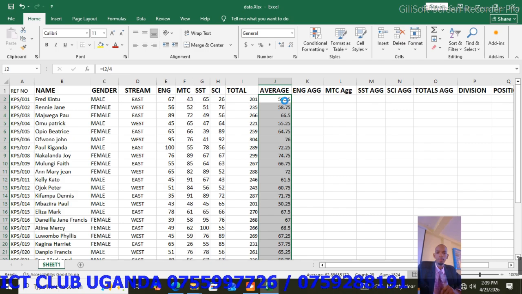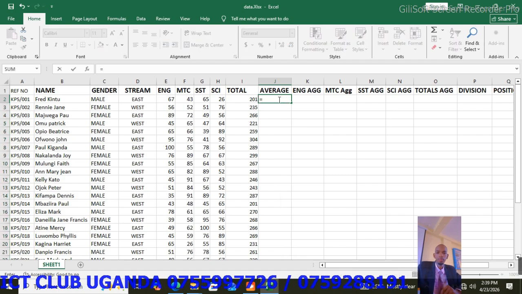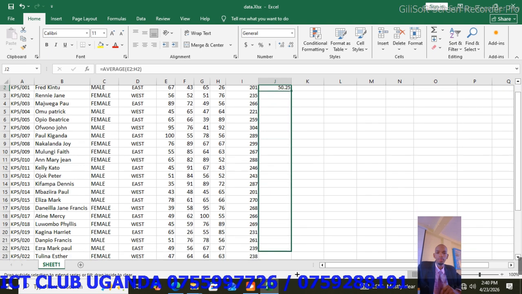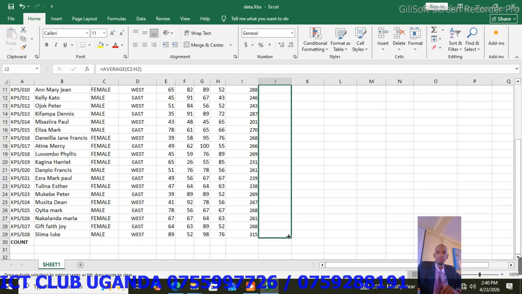Meanwhile, somebody can use a function for average by saying equals average, open the brackets, highlight the first English mark up to science, first mark, close, press enter. Then you autofill. You have all the averages.